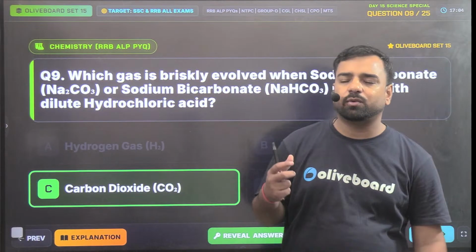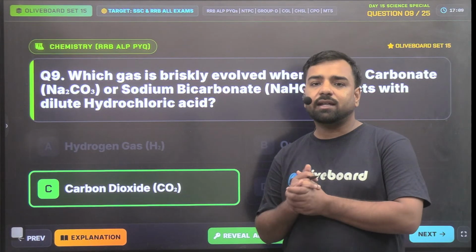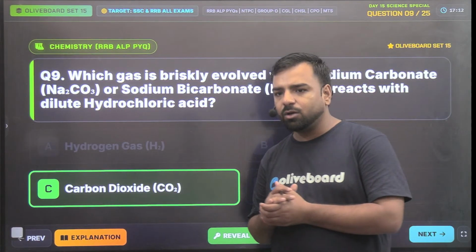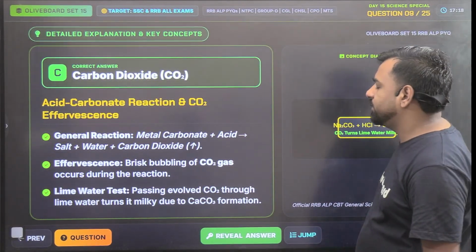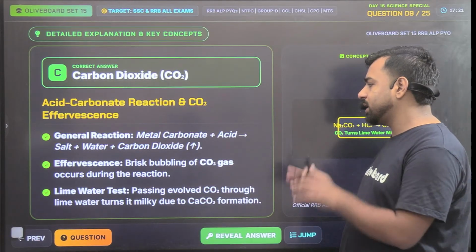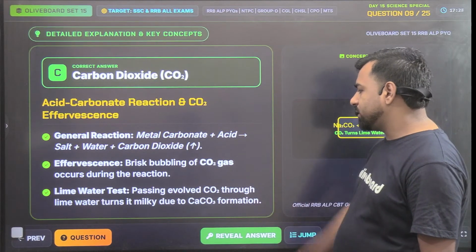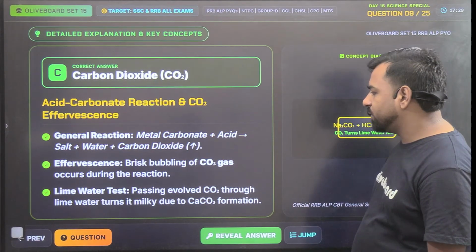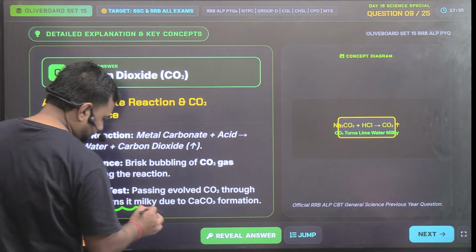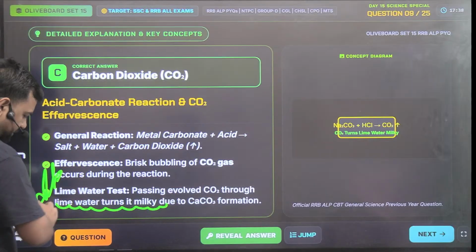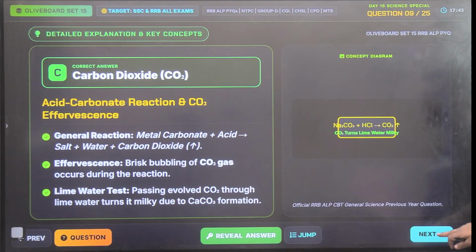So you might have heard about the soda type of fire extinguishers. These fire extinguishers are the ones which help in preventing the loss from fire. So basically, this is the reaction. When a metal carbonate reacts with an acid, it always forms salt, water, and carbon dioxide. So brisk bubbling of CO2 gas occurs in this reaction. If I talk about the lime water test, passing the evolved CO2 through lime water will turn it milky. This lime water turning milky is again an important point from the examination point of view. Okay, next.